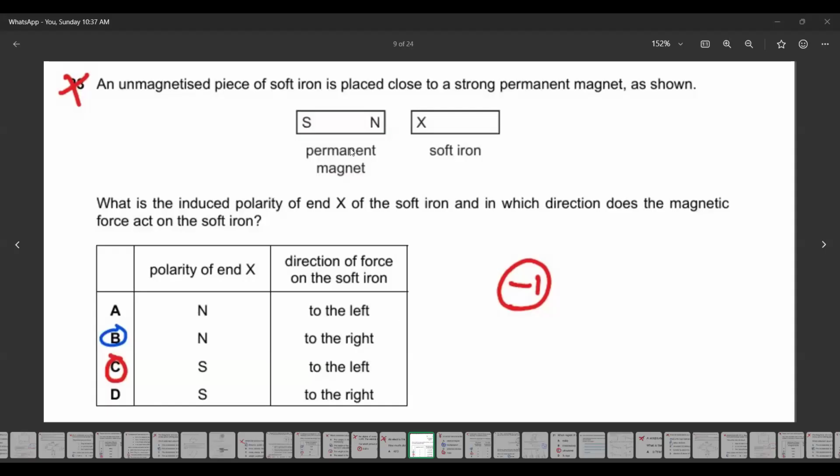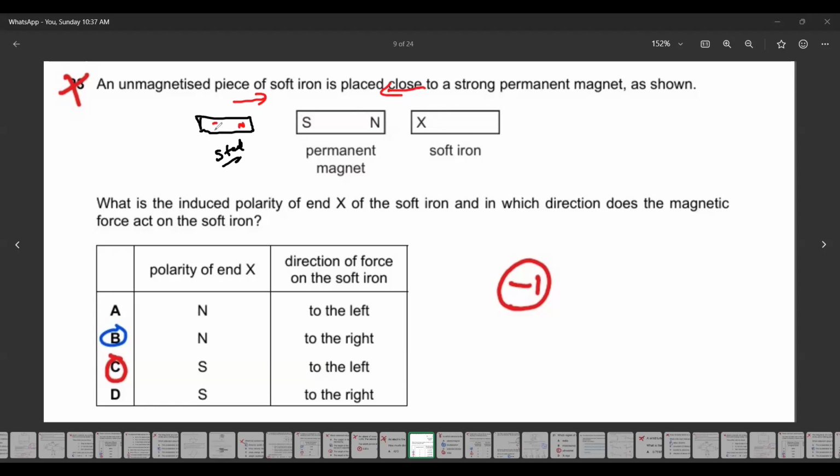So for this question, if it was an unmagnetized steel, if it was a magnetic material, it will be attracted. And it will always be attracted by induced magnetism. Like if on one side you have soft iron and on the other side you have an unmagnetized piece of steel, which was not magnetized. So what will happen? Both are magnetic materials, and magnetic materials are always attracted by the magnet.